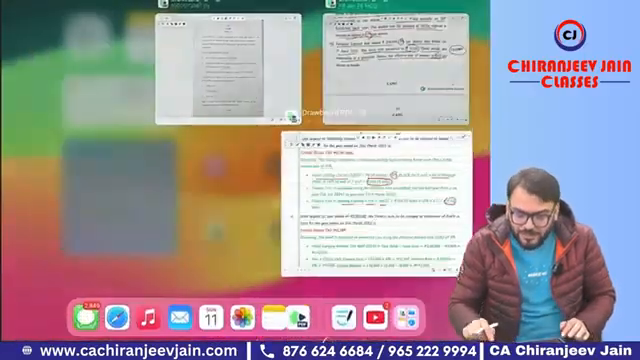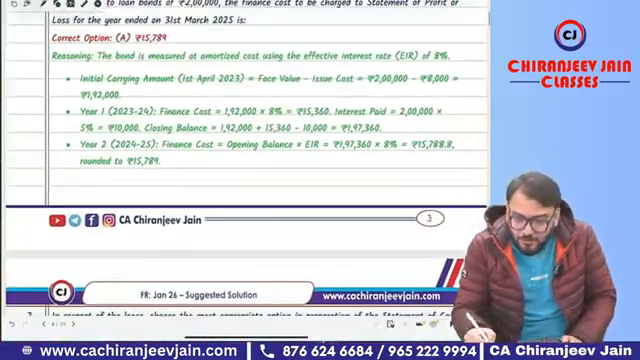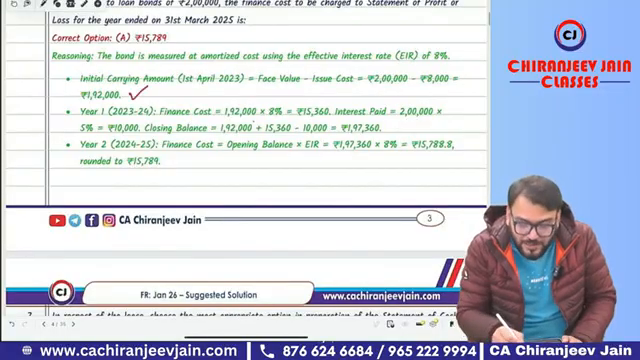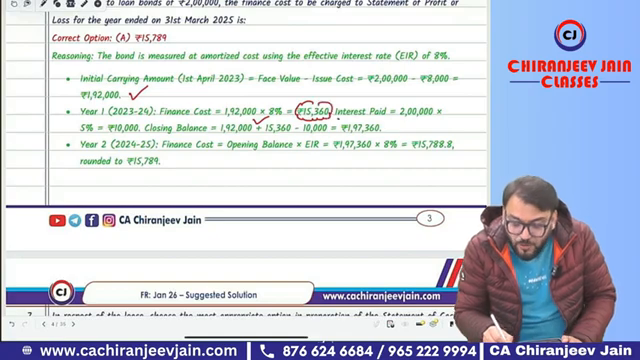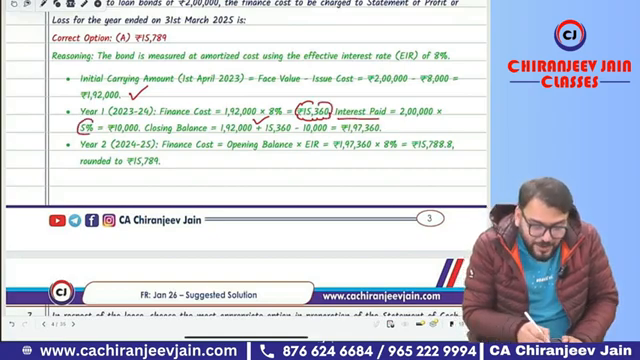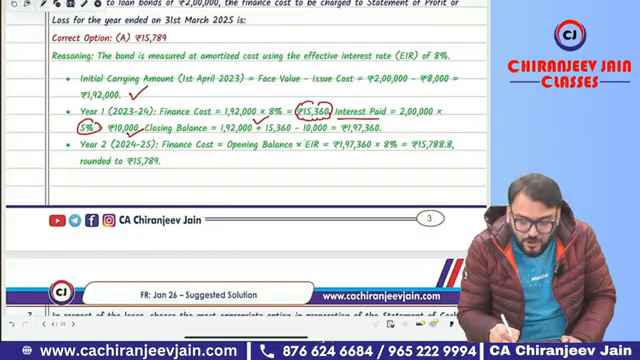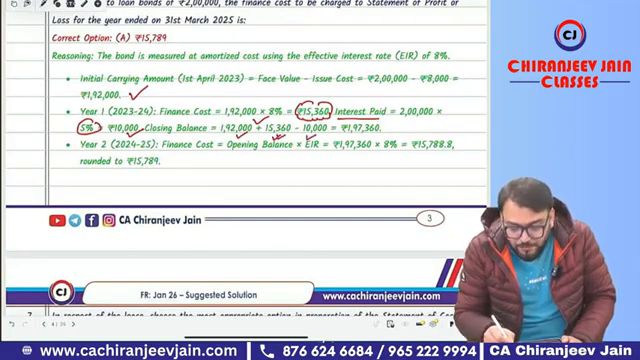The answer is already calculated. Let's see. So the initial carrying amount will be 1,92,000. Year 1, 1,92,000. 8% is what? 15,360. Contractual interest paid at the rate of 5%, 10,000. Therefore, the amortized cost will be how much? 1,92,000 plus 15,360 minus 10,000. This is the amortized cost at the end of the first year.